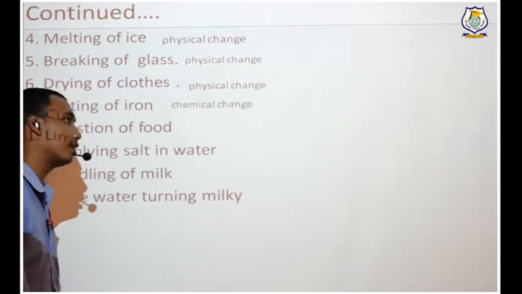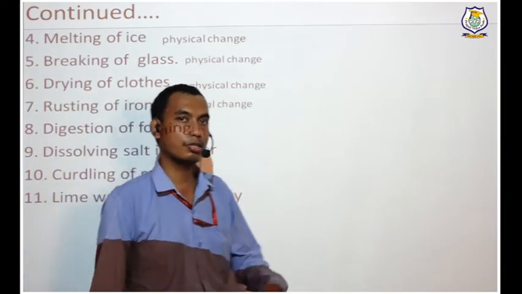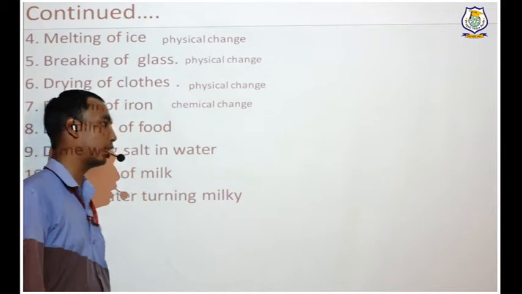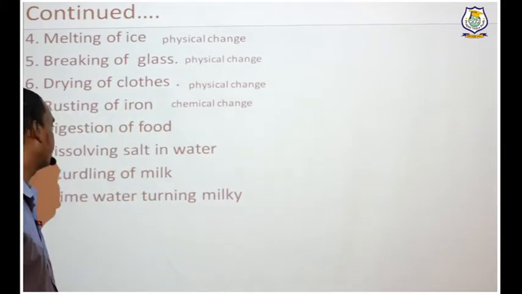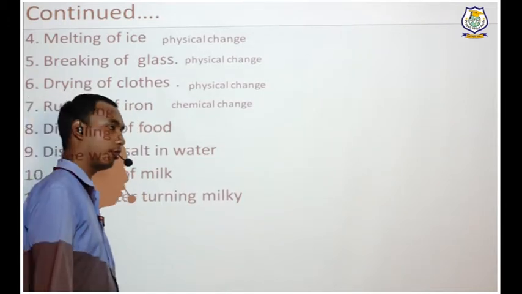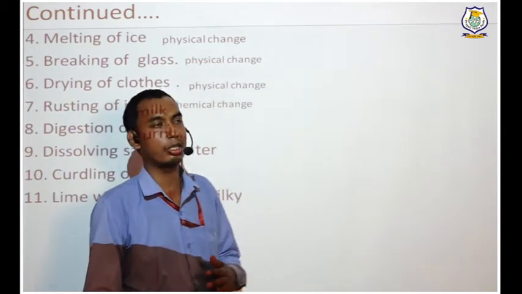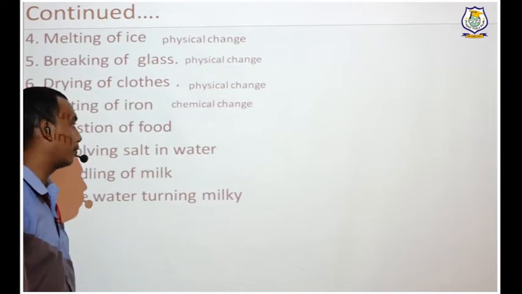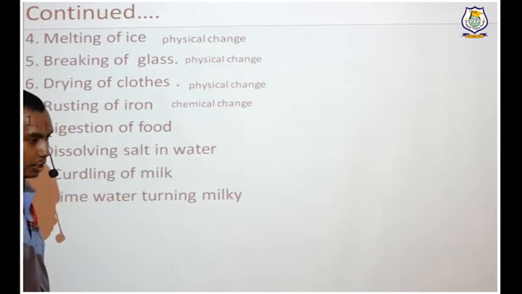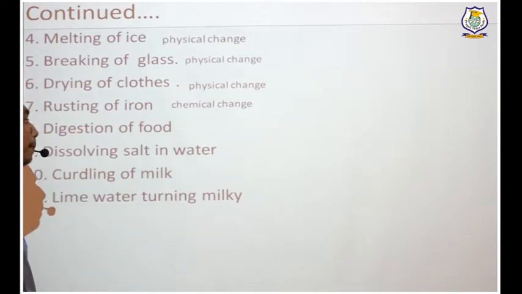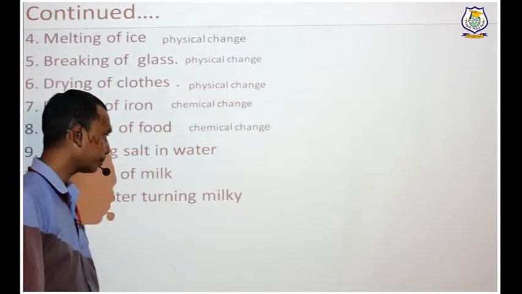Rusting of iron is a chemical change, because a new substance is formed, it gets rusted. Iron oxide is formed on the surface, so it is a chemical change. Digestion of food. While you are digesting, if you have eaten an apple, it will not remain an apple in your stomach, it will change into blood afterwards. So a new product is formed. What type of change is it? It is a chemical change. Understood?